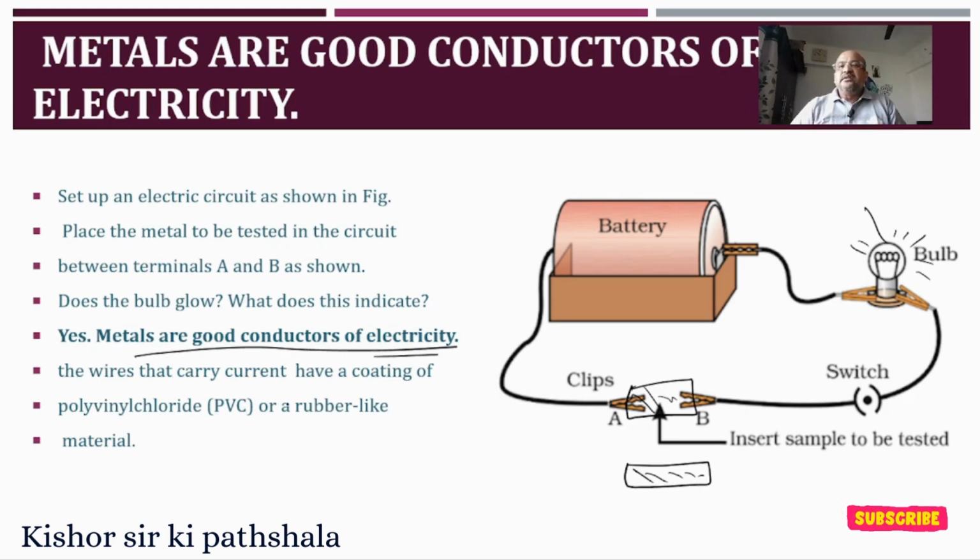That's the reason the wires that carry current are covered with an insulation of PVC, polyvinyl chloride, or a rubber-like material, and inside it is the wire. A coating is given on the outer end so that the current will not come out and you will not get an electric shock. So this activity proves that metals are good conductors of electricity.